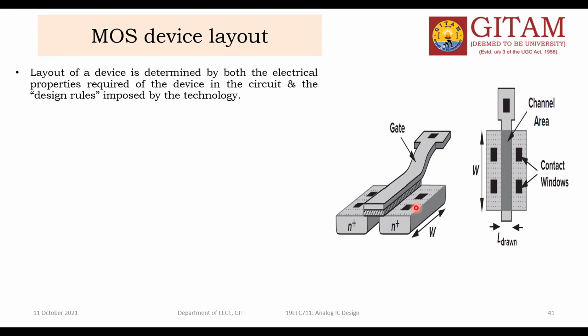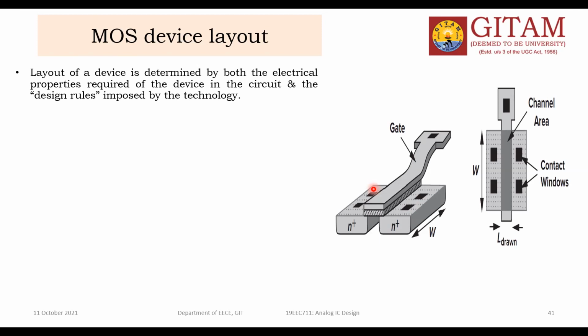So that's why I have taken two contactors for the drain region and two contactors for the source, to establish the electrical connection between this device and another device, or this layer and the other layer. So two are required. Two or one or more we can put. It is a facility to use more contactors.